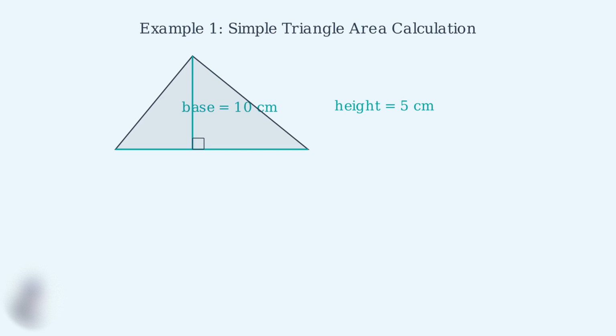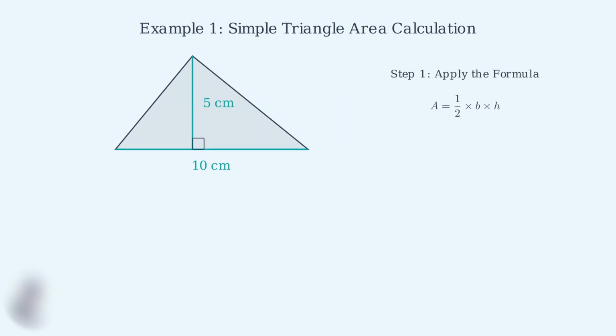The base is the horizontal line at the bottom, measuring 10 centimeters. The height is the perpendicular distance from the top vertex down to the base, measuring 5 centimeters. Let me label these measurements clearly. The base is 10 centimeters and the height is 5 centimeters. Step 1. We start with our triangle area formula. Area equals 1/2 times base times height.